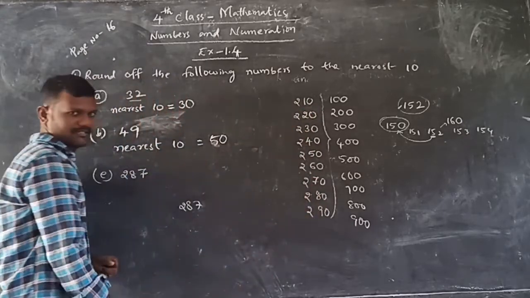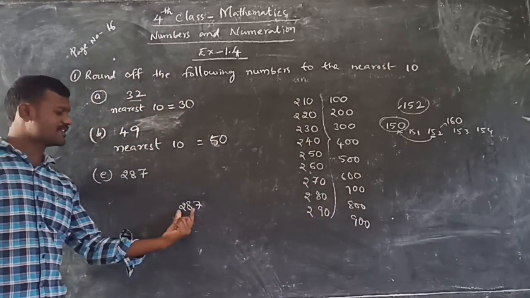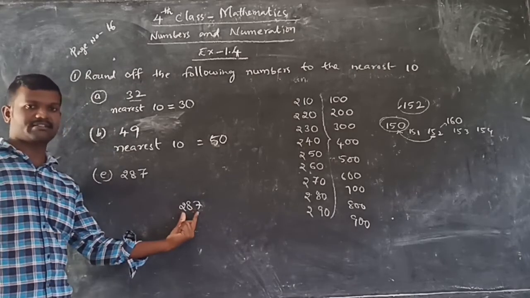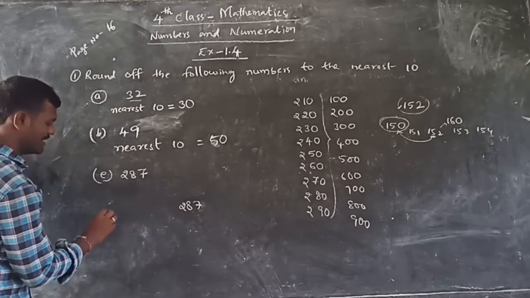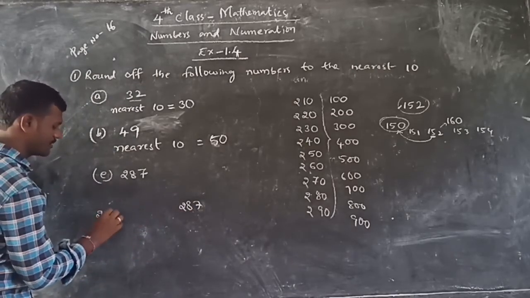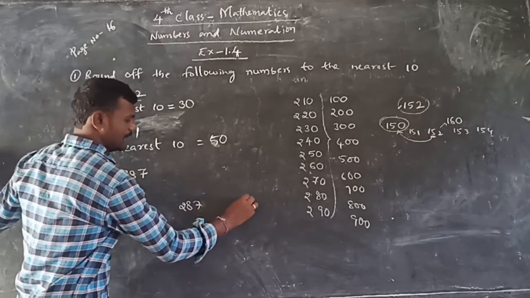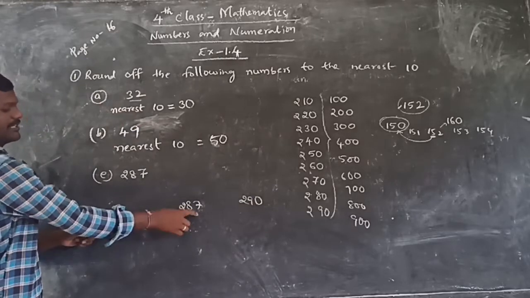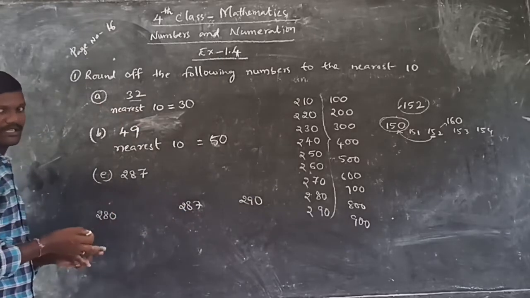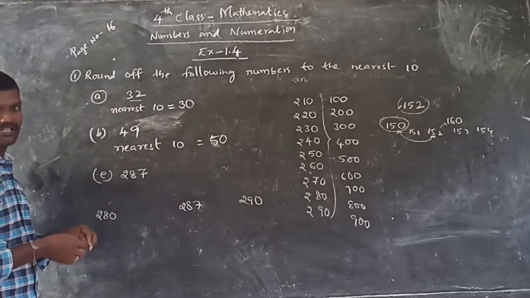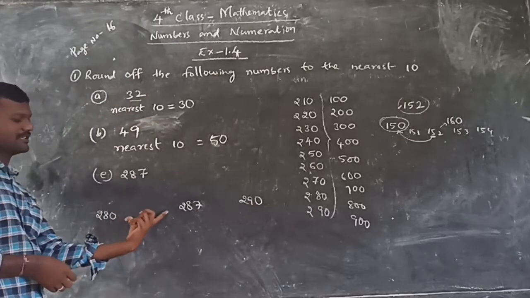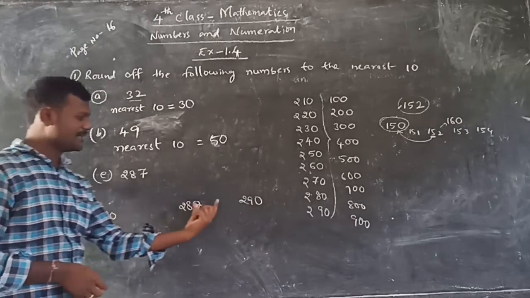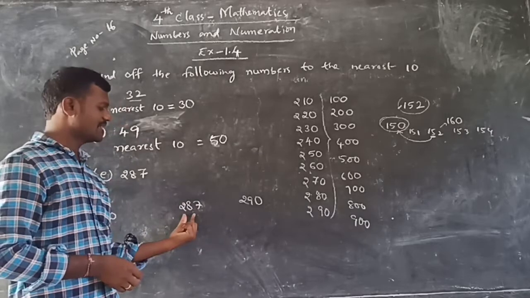These are nearest tens. In this, which number do we have to take? 287. So 287 exists between 280 and 290. From 80 to 87, how many numbers? 81, 82, 83, 84, 85, 86. 6 numbers are there between these two, and between these two, 287 completed.